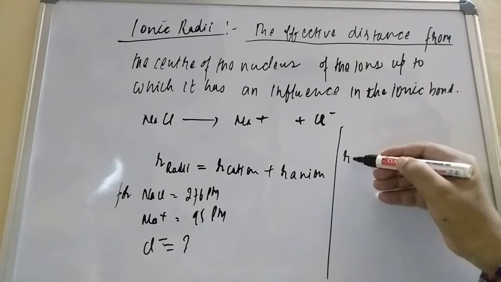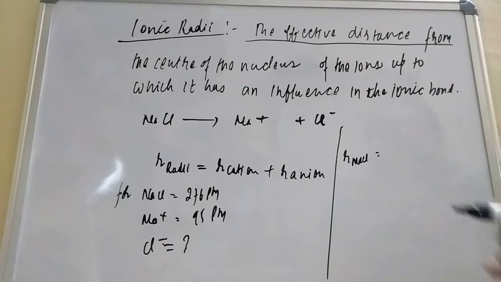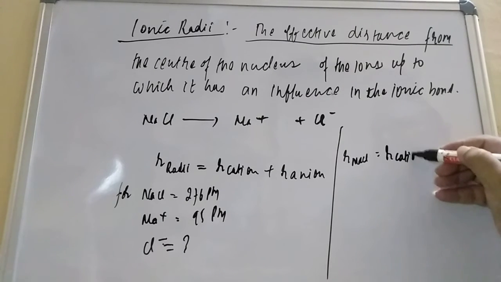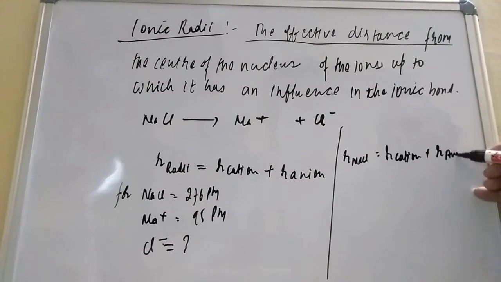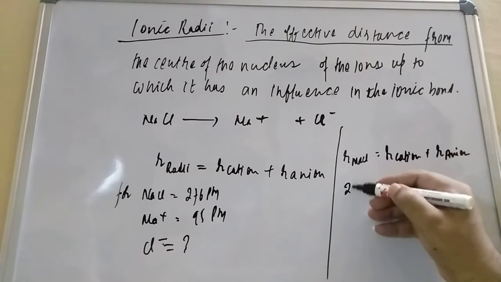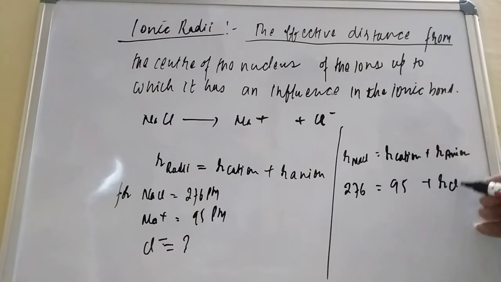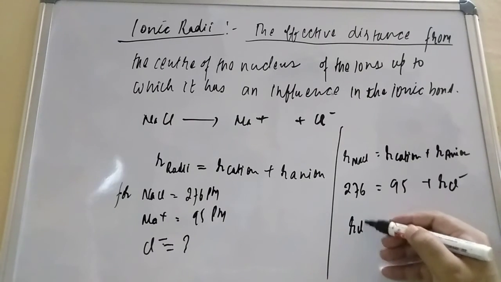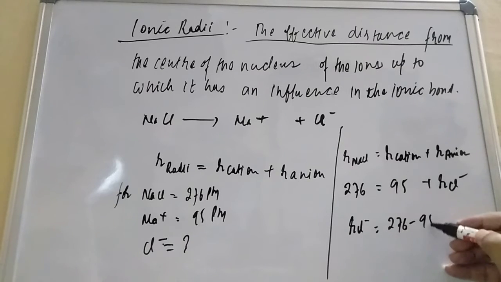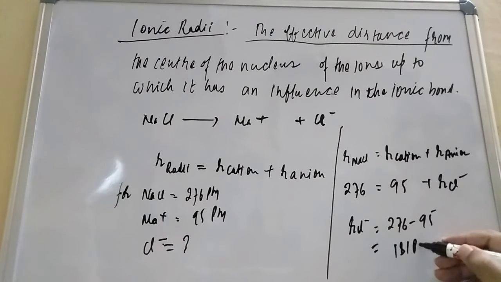That we know, R NaCl is equal to R cation plus R anion. Now for NaCl they have given 276 is equal to the cation they have given, 95, plus R anion. So R anion, Cl minus, is equal to 276 minus 95. So how much is 276 minus 95? 181 picometer. So the ionic radii of the chloride ion is 181 picometer. Similarly, students, you can calculate for some other ionic compounds also.